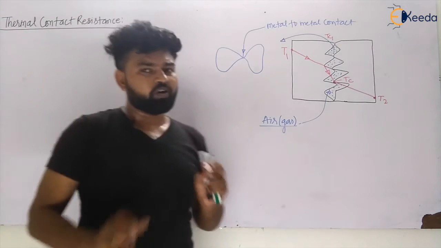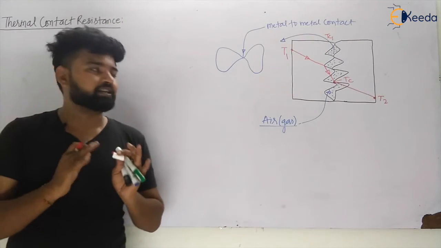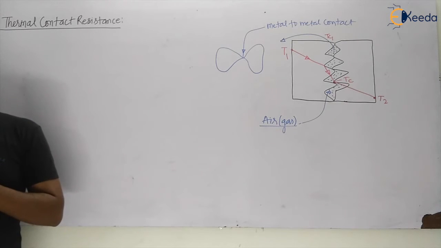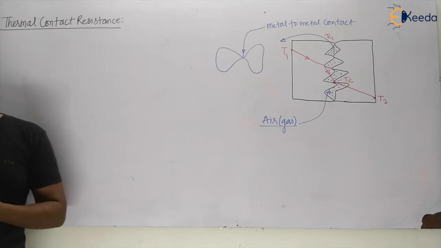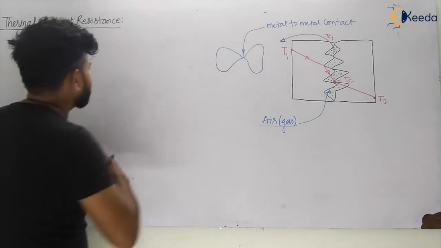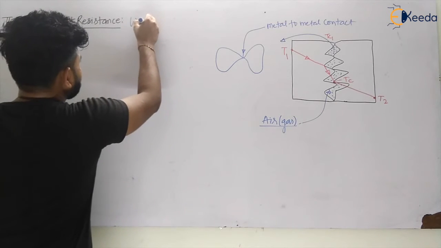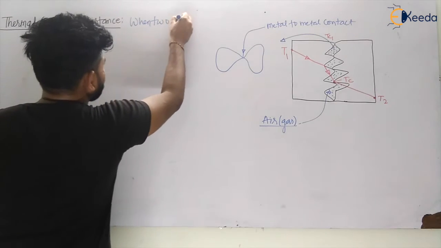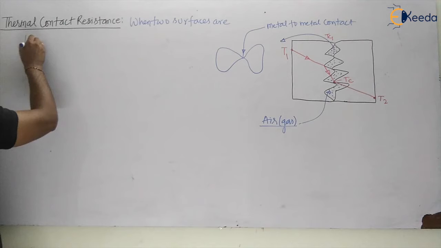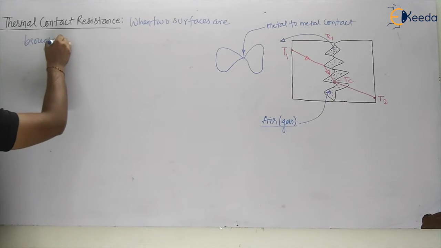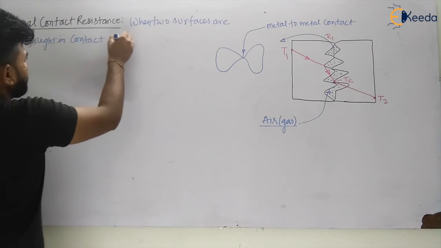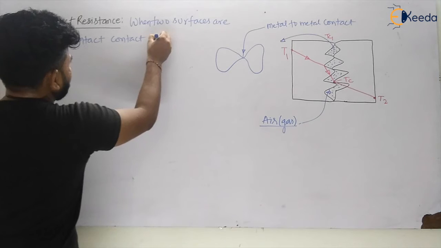Now how can we define this? Let us see. My dear students, when two surfaces are brought in contact, the contact may not be perfect.